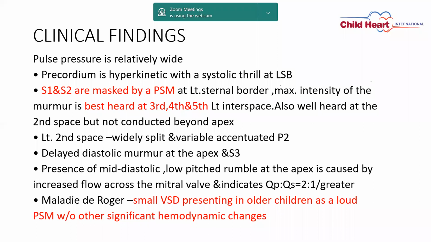There is a delayed diastolic murmur at the apex, S3, and a mid-diastolic low pitch rumble at the apex, which is caused by the increased blood flow across the mitral valve if it is a large VSD when Qp/Qs is more than 2. In small VSD, you always present with the loud pansystolic murmur. So if the murmur is loud, it means the VSD is small.